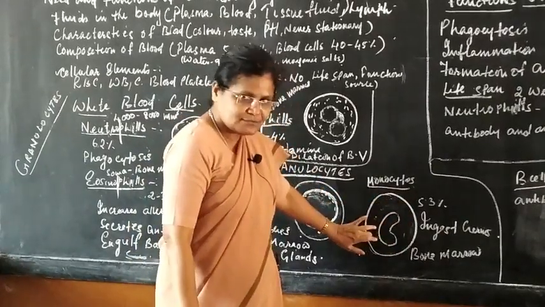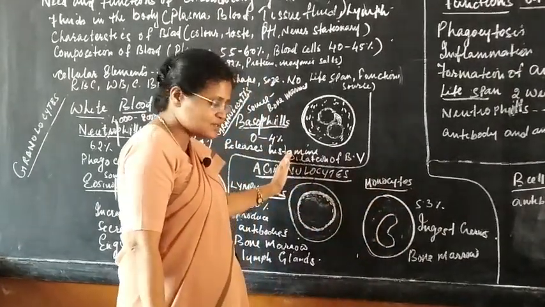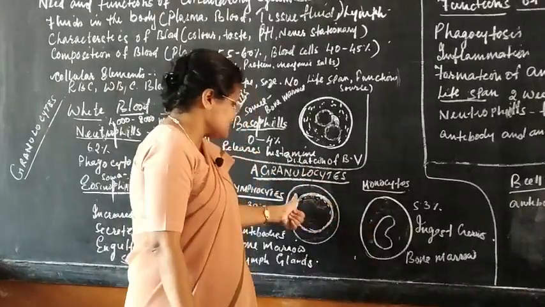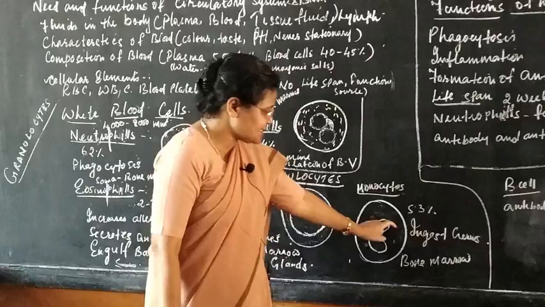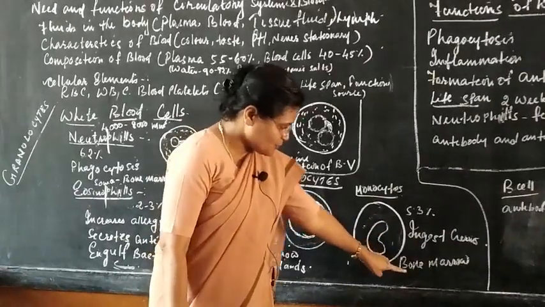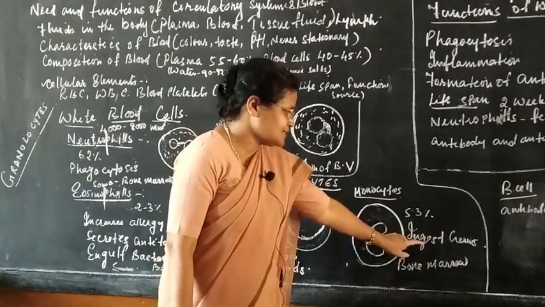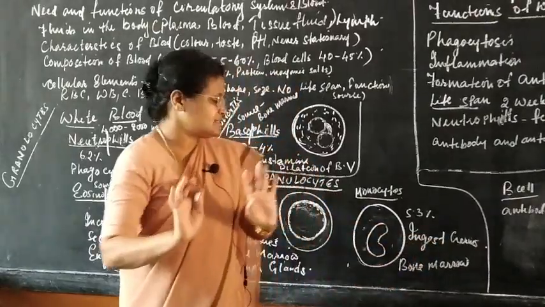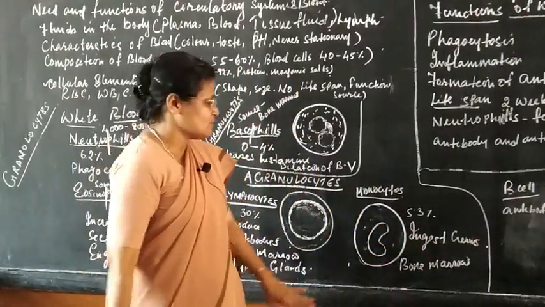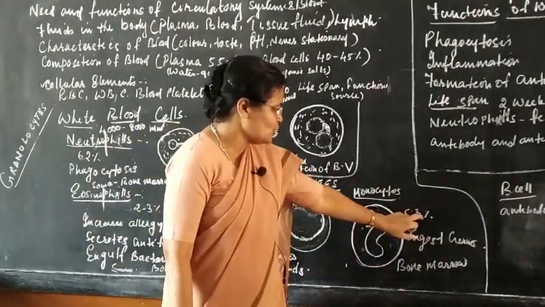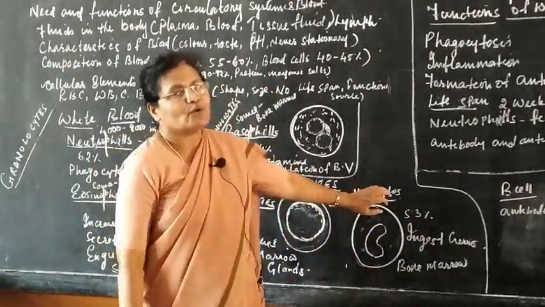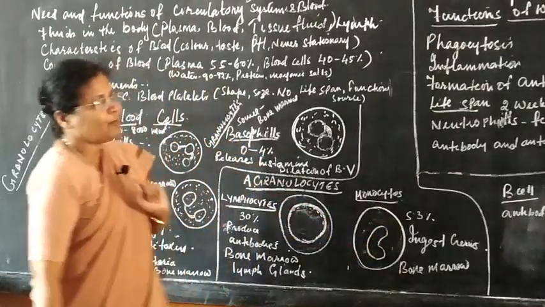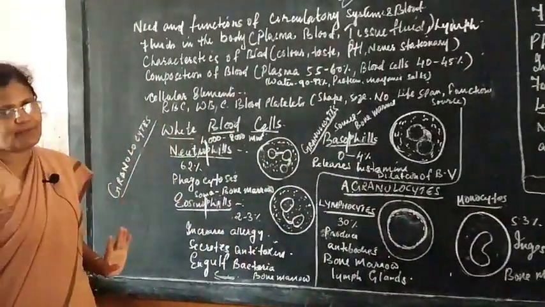There is no granule, so it comes under agranulocytes, and it has a large, spherically indented, kidney shaped nucleus. It is also produced in bone marrow and it directly ingests germs, meaning phagocytosis. Monocytes comprise 5.3% of the total WBC.